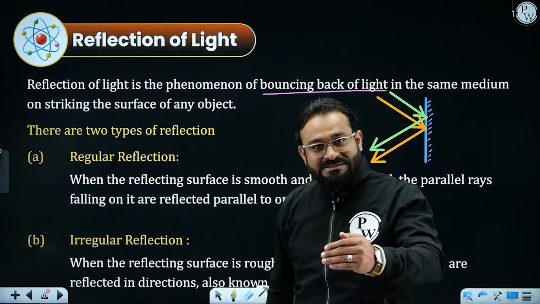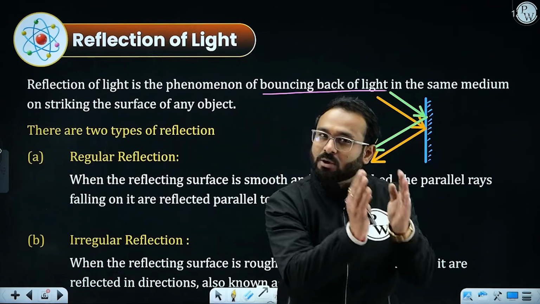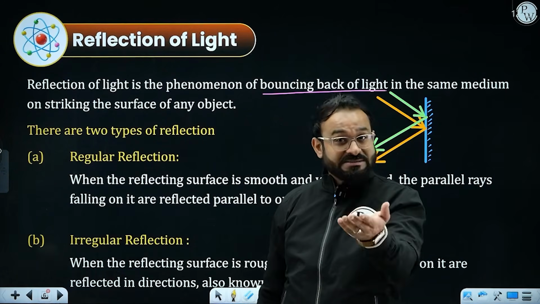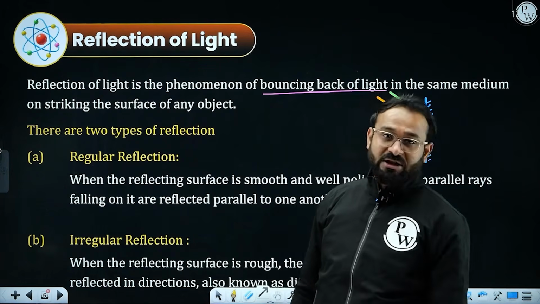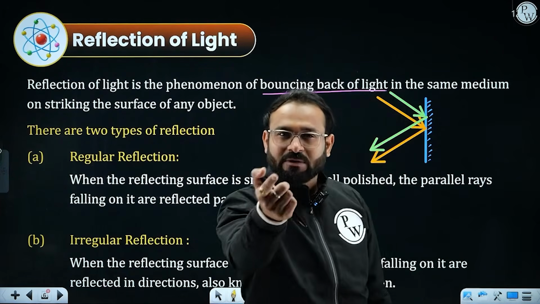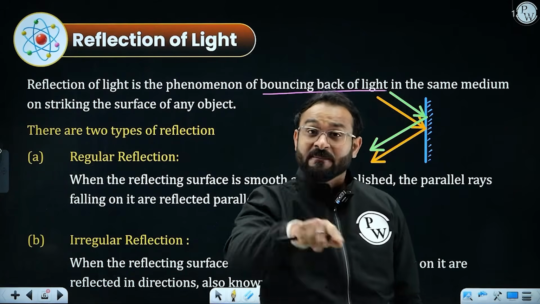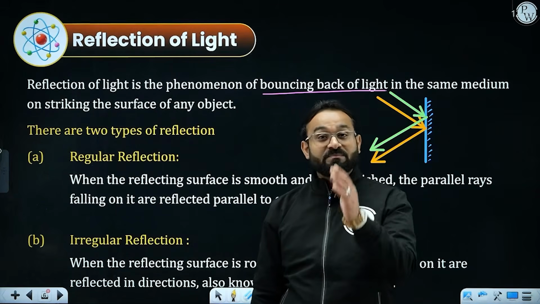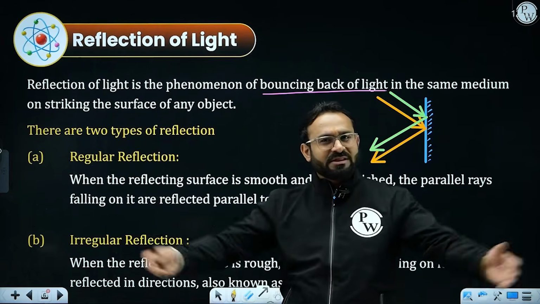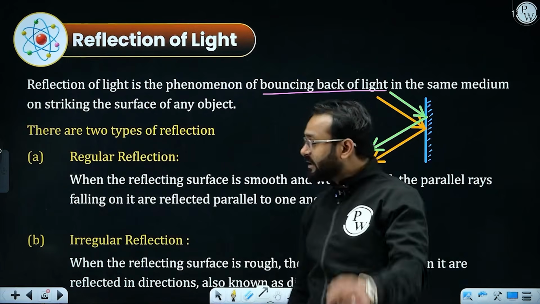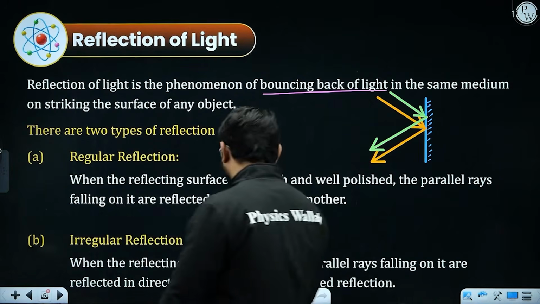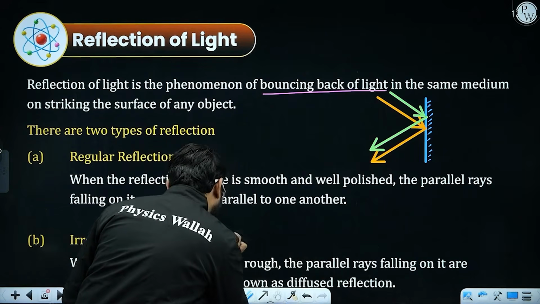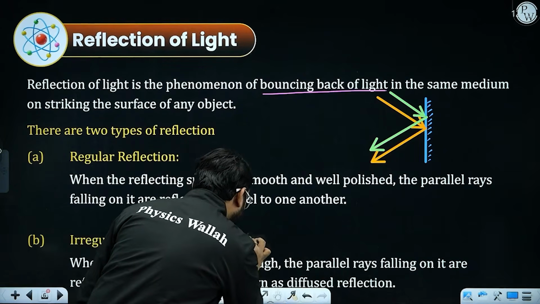Understand the concept. When the rays of light strike any surface and after reflection go again parallel in the same medium, that is called regular reflection. Whereas irregular reflection is exactly the opposite. If the rays of light are coming parallel to each other, striking the surface and going in various diffused directions, that is called irregular reflection, or it can also be called diffused reflection.